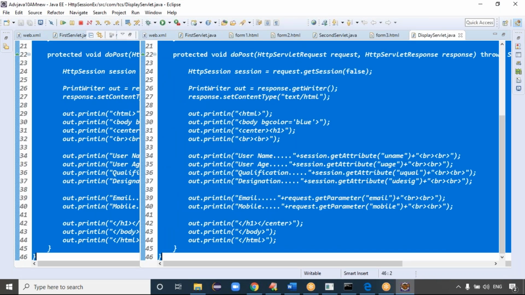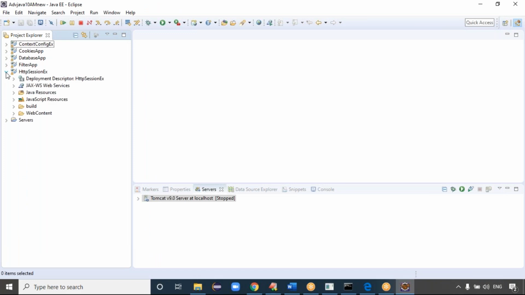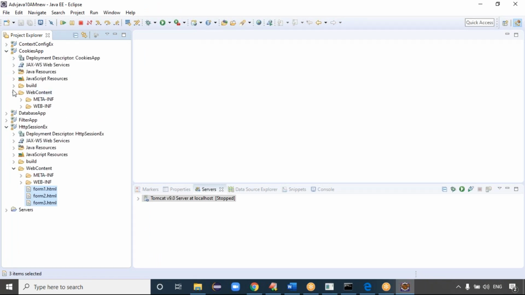In the HTTP session tracking mechanism project, here we have the three forms, right? Form 1, form 2, form 3. So these three forms I'll make here also.